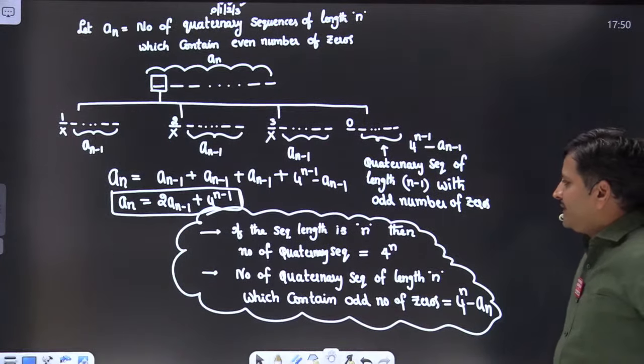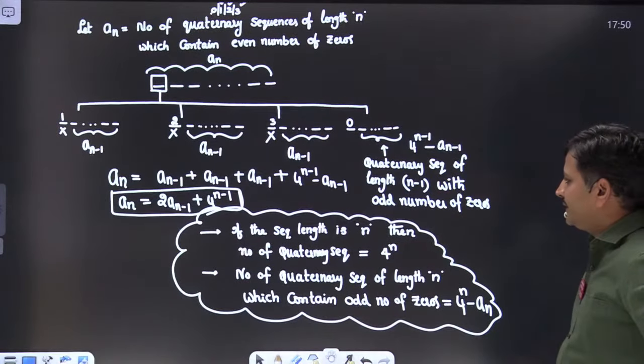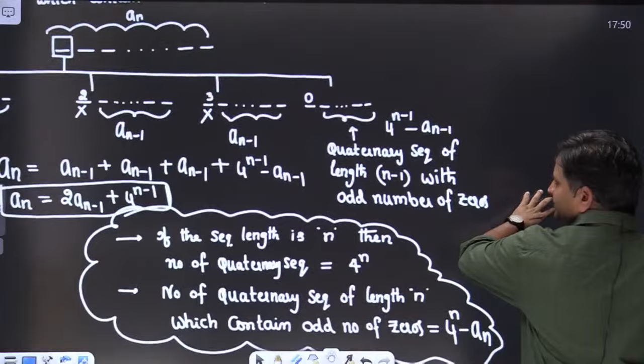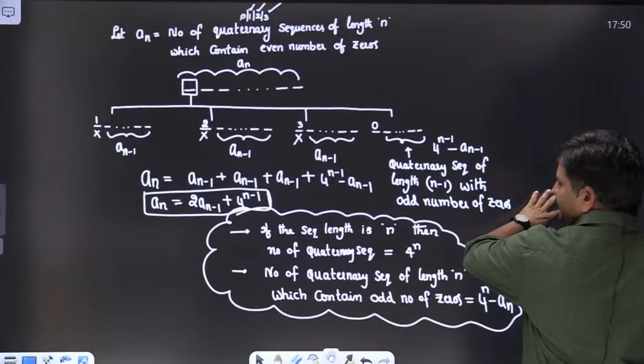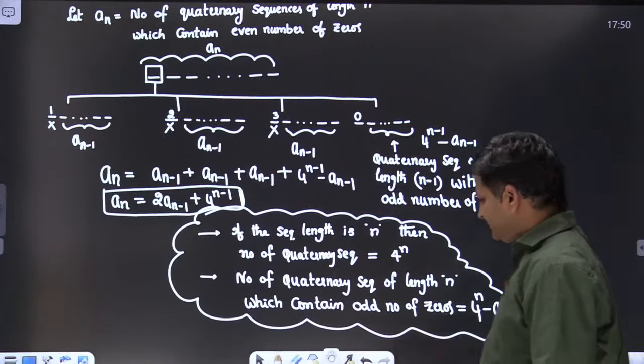Number of binary sequences of length n which contain an even number of zeros, number of ternary sequences of length n which contain an even number of zeros. Okay friends, if you really understood this concept, please comment in the chat box friends, so that I can continue with the remaining problems. Let me see the chat box.